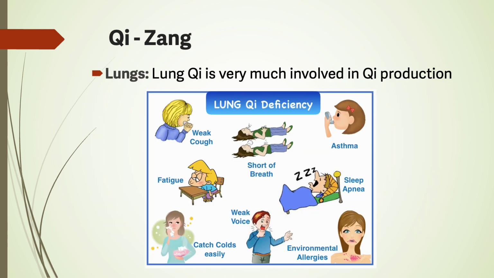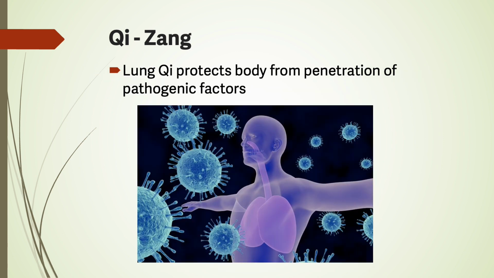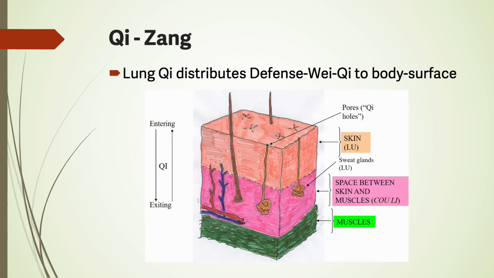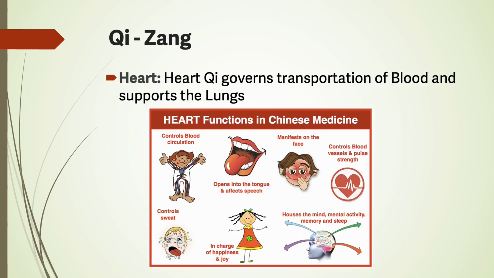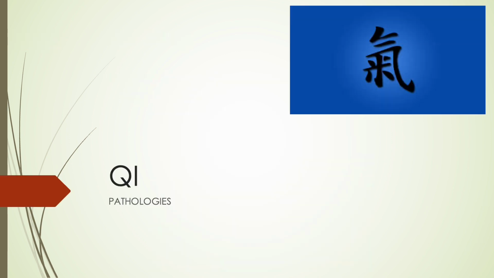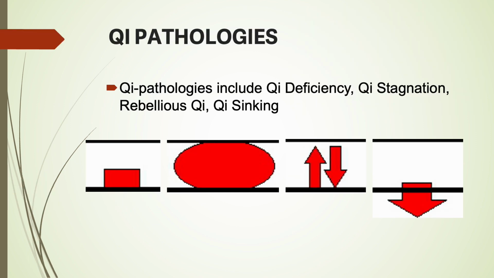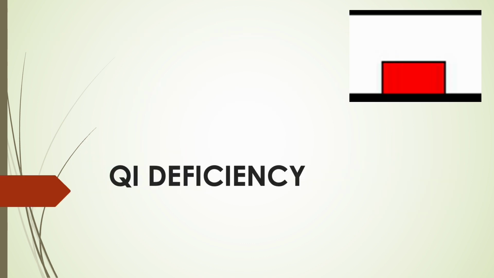Lung qi is very much involved in qi production. Lung qi protects the body from penetration of pathogenic factors. Lung qi distributes the defensive qi to the body surface. Heart qi governs transportation of blood and supports the lungs. Now let's go to qi pathologies. Qi pathologies include qi deficiency, qi stagnation, rebellious qi, qi sinking.